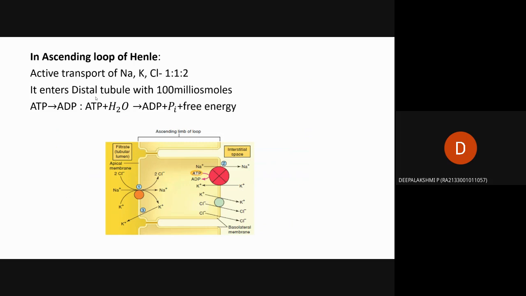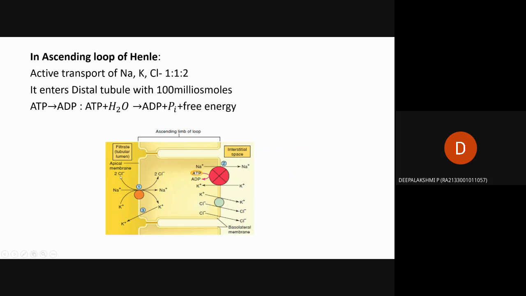milliosmoles level. During this chemical reaction in the ascending limb, energy is released through the conversion of ATP to ADP, that is adenosine triphosphate to adenosine diphosphate, where a phosphate is separated and free energy is also released. The picture of the ascending limb of the loop of Henle is given here.